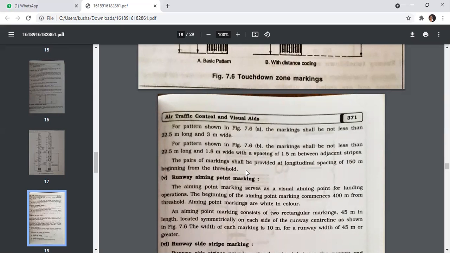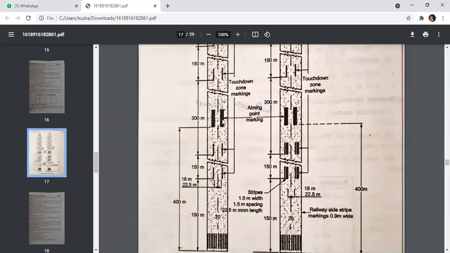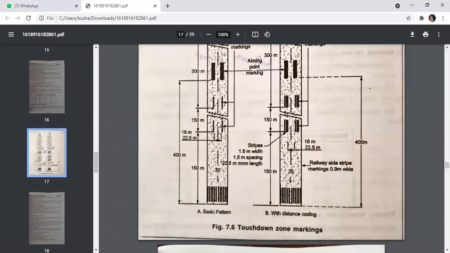Next is a runway aiming point marking. So that is called the runway aiming point marking.